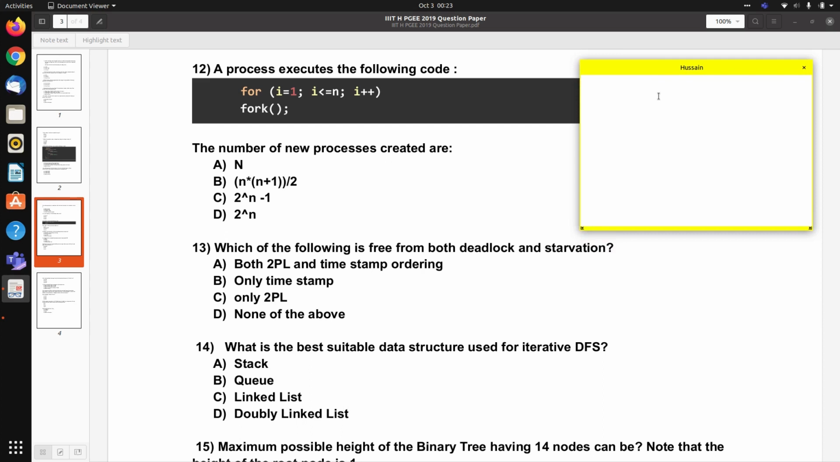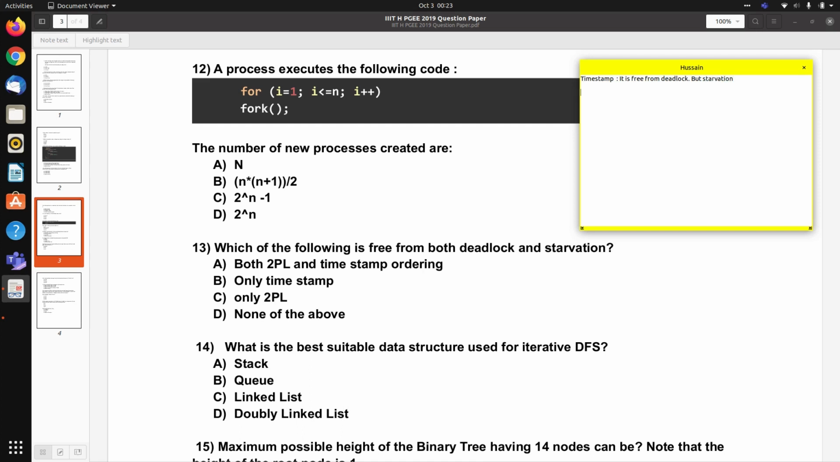This is a theory based question from database systems. Which of the following is free from both deadlock and starvation? If we talk about timestamp, since the transactions are ordered based on time, it is free from deadlock. But starvation is definitely possible here.